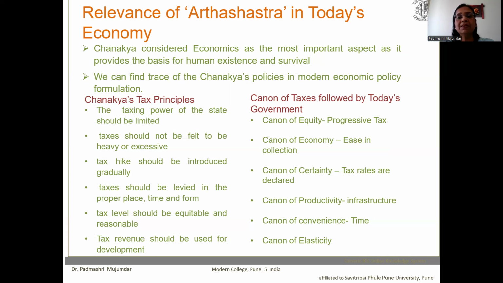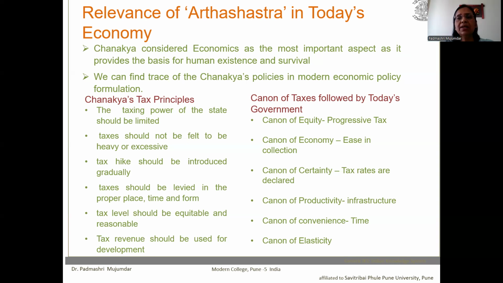Then the second principle is the canon of economy, ease of collection of taxes. There should not be much cost involved in the collection of the revenue, which was also recommended by Chanakya. Canon of certainty: the tax rate should be declared properly, and there should be certainty while making the tax payments for the taxpayer. Another principle that is used by today's tax authorities is the canon of productivity.